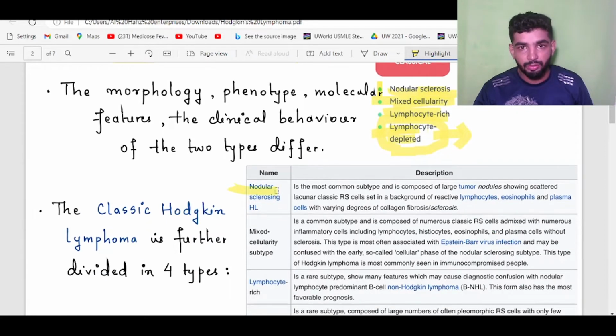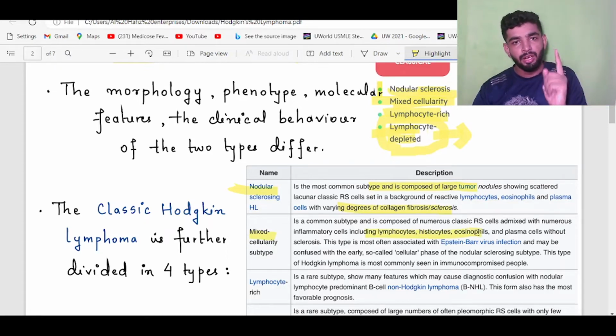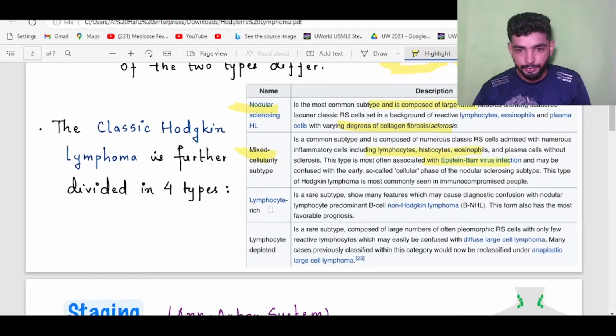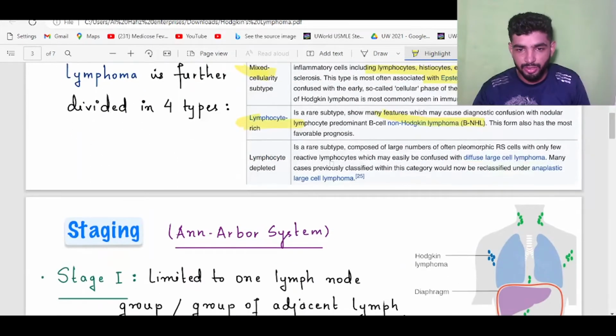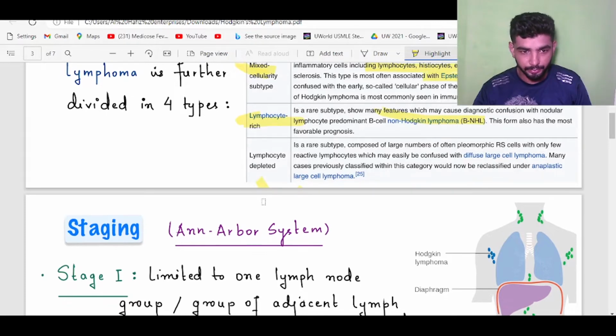If we want to discuss in detail, nodular sclerosis has large tumor cells in nodules with varying degrees of collagen or fibrosis. In mixed cellularity, we have lymphocytes with histiocytes and eosinophils. The typical example, if there are always eosinophils, is the mixed cellularity, most associated with Epstein-Barr virus infection. Lymphocyte rich is mainly an increase in lymphocytes. Lymphocyte depleted has more chance of infection, and this is the bad prognosis.